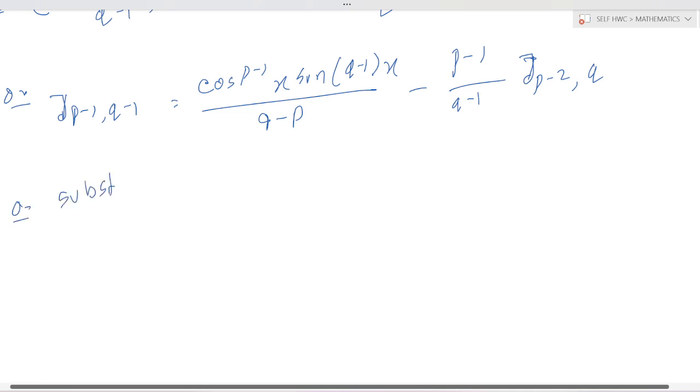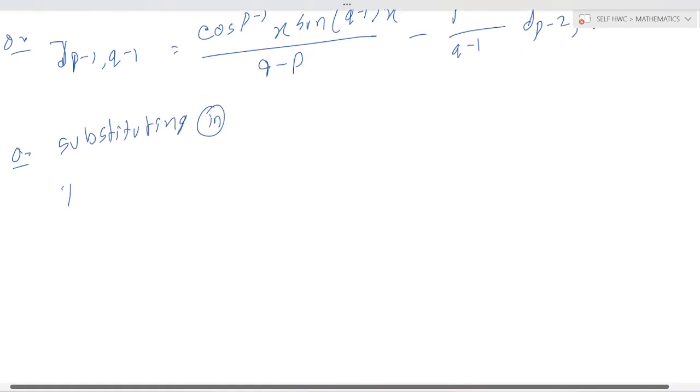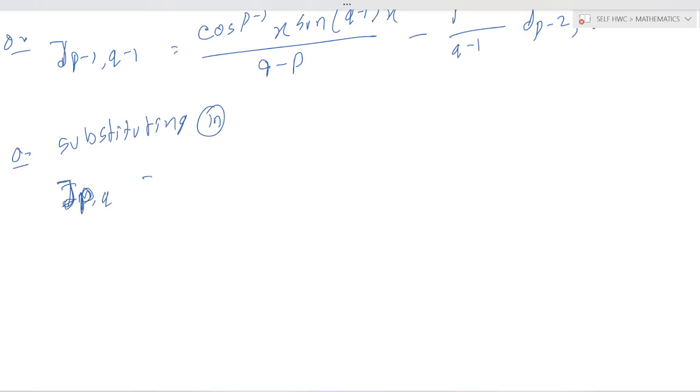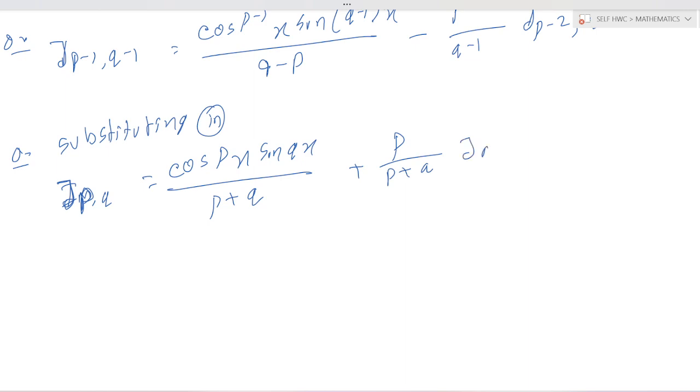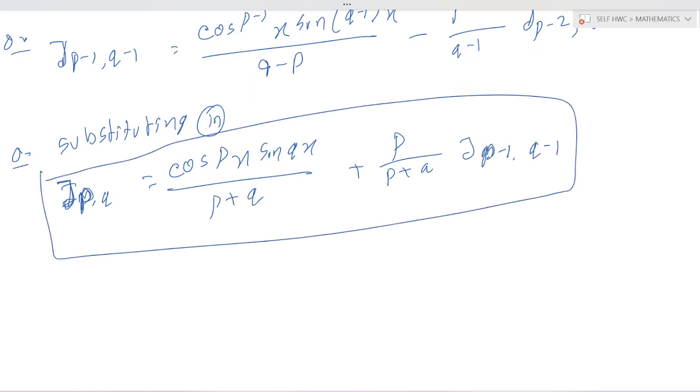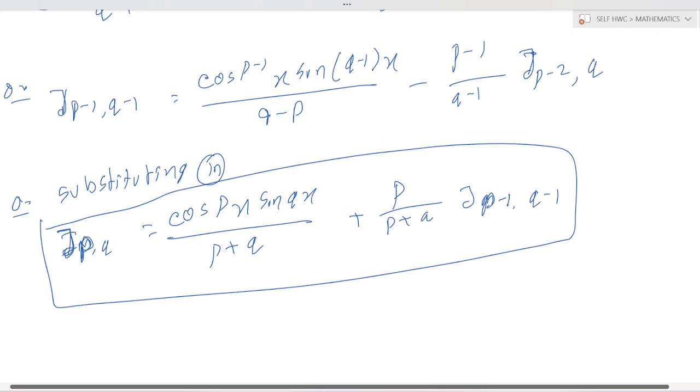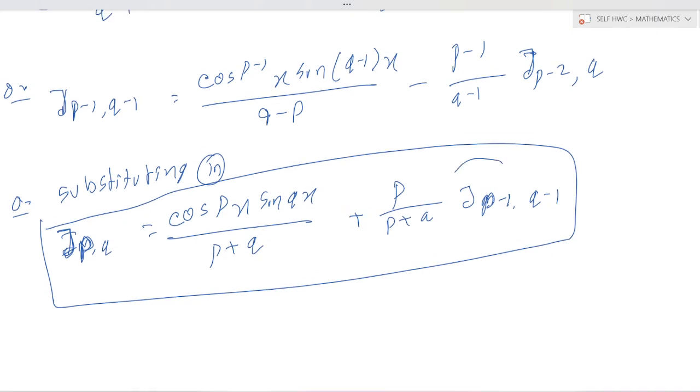Substituting in 1, because that is the value, J_pq is equal to cos to the power p x sin q x by (p plus q) plus p by (p plus q) J_{p-1,q-1}. Put in this value.